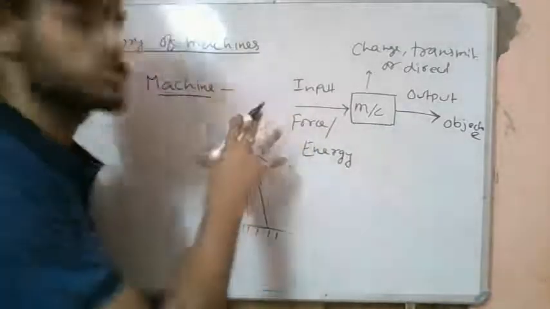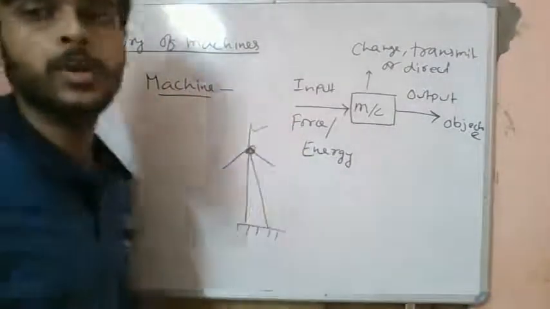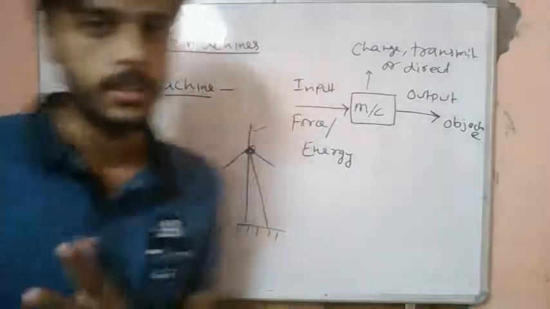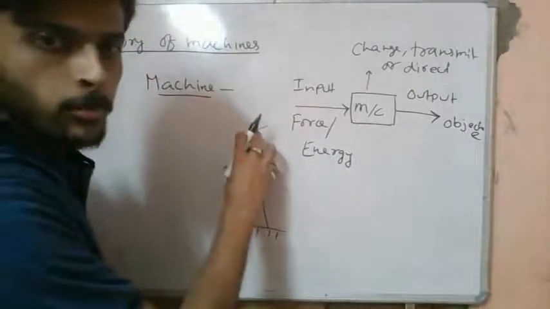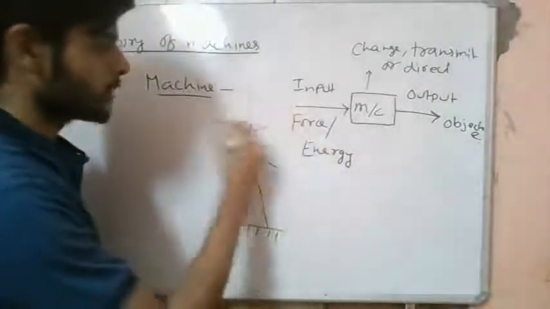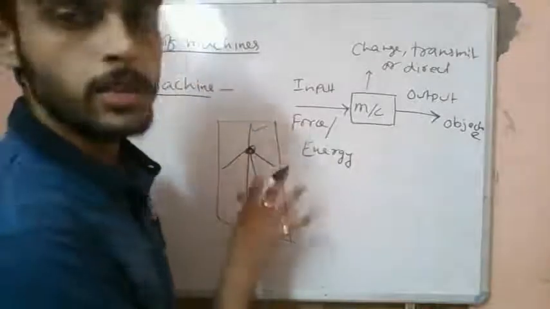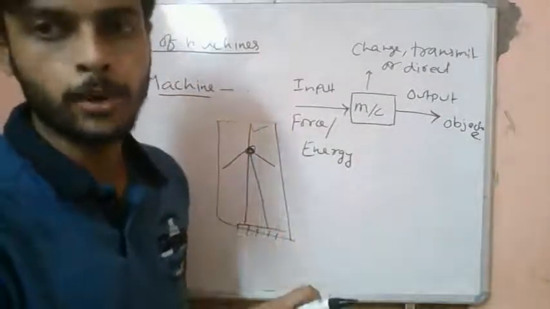The input is in the form of mechanical energy like the fluid flow energy, and in the output we get electricity. It has some mechanical, electrical and electronic components, so this whole system is called a machine. It is irrespective of whether there is a mechanical component, electrical component or some other.